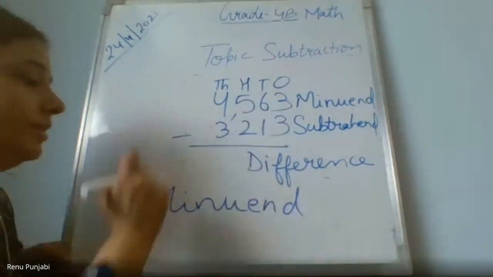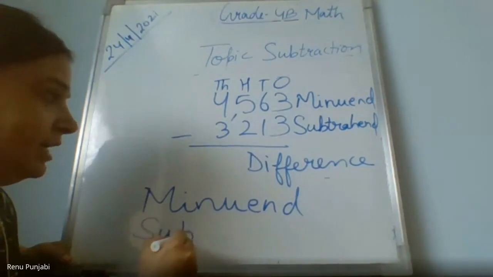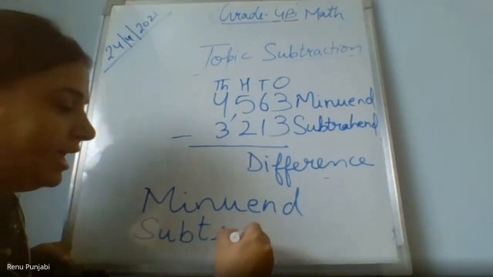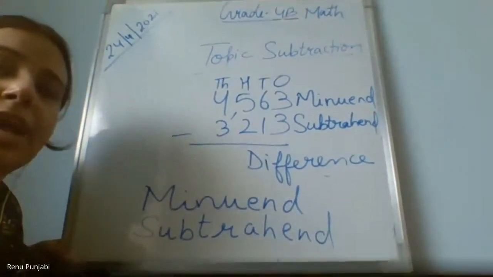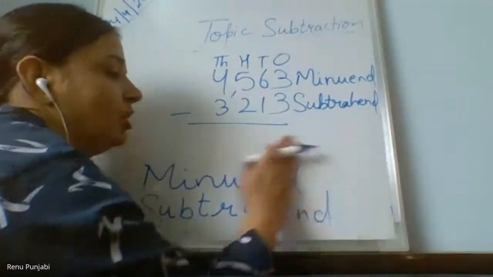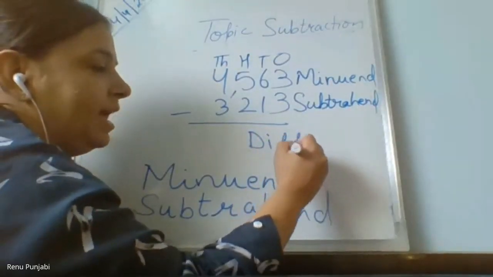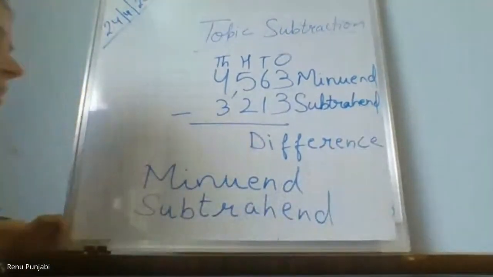The bigger one. The smaller number is called S-U-B-T-R-A-H-E-N-D, subtrahend. Now it's clear to you, Shivani. And this also, I will write, answer is D-I-F-F-E-R-E-N-C-E, difference.